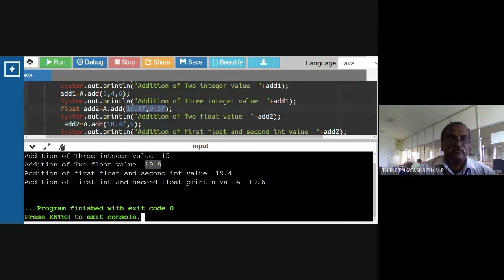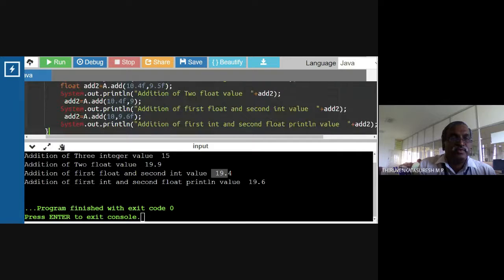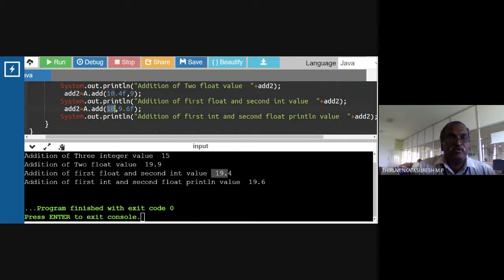The next one, I am supplying the first floating point value and the next one an integer value. Then it will pass to this function. First one is a float, second one is an integer, and the values are added and returned. No other definition is called, only this one, because of the argument types. Based upon the type of the argument, first one is float, second one is an integer, so we get this output. In the same way, I am passing an integer value along with a floating point value. So this is the output.